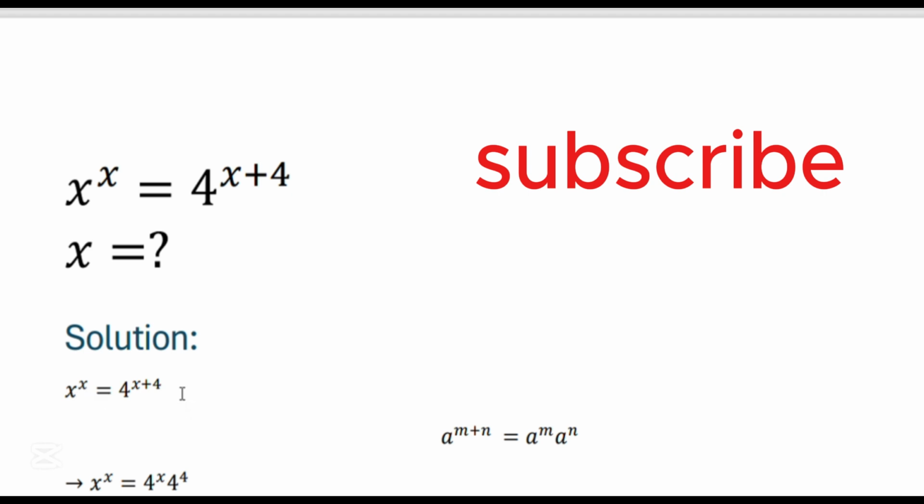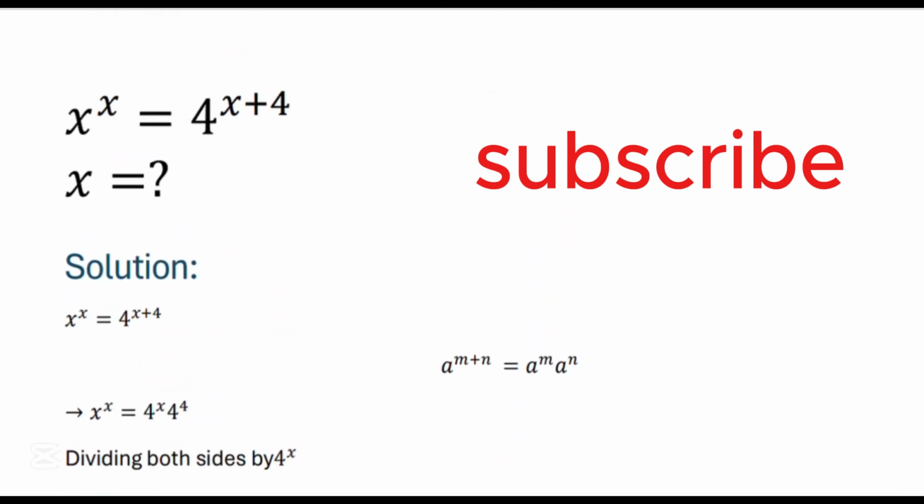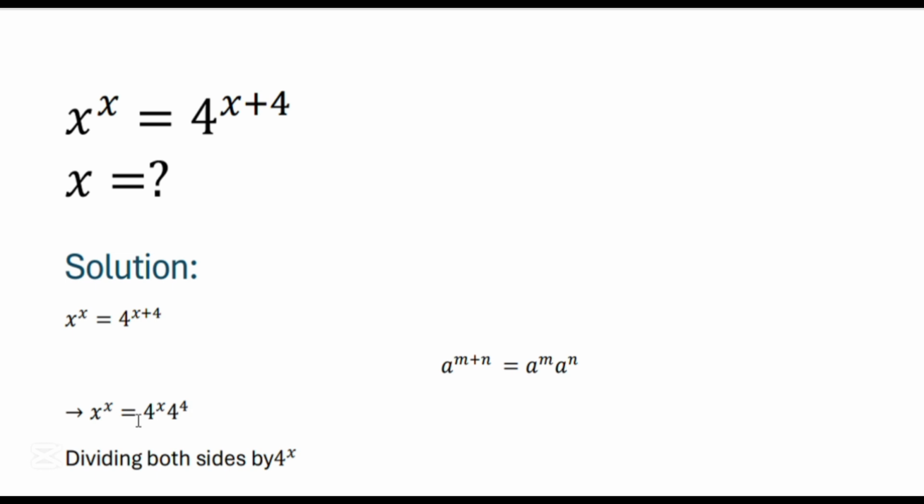Here we'll use the algebraic identity: a to the power m plus n is equal to a to the power m times a to the power n. That means if the bases are the same, then their powers will be added. So we'll make the bases the same. That means x to the power x would be equal to 4 to the power x times 4 to the power 4. Now we can divide both sides by 4 to the power x.